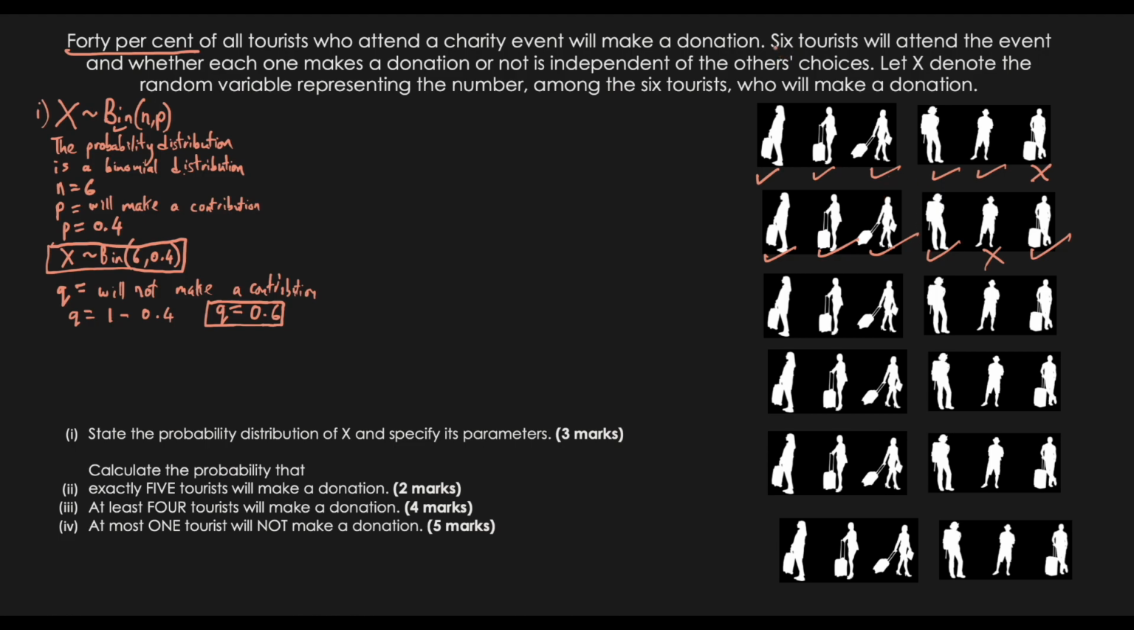So remember, we have 6 tourists that will attend the event, and in this case we're saying that out of these 6, what if exactly 5 will make the donation? So in this first scenario here, the last one does not make the donation. In this one here, the second to last doesn't make the donation. This one makes it. Now in this option, this one, not this one, but these 2 make it. So we have again 5 people who actually did it.